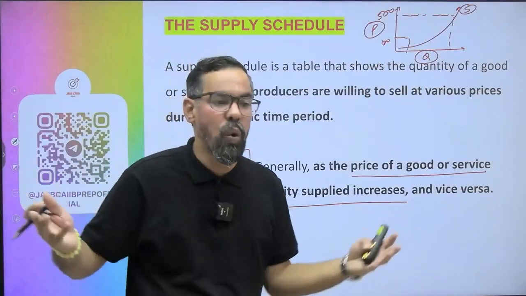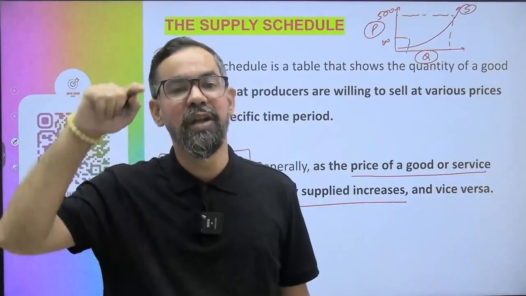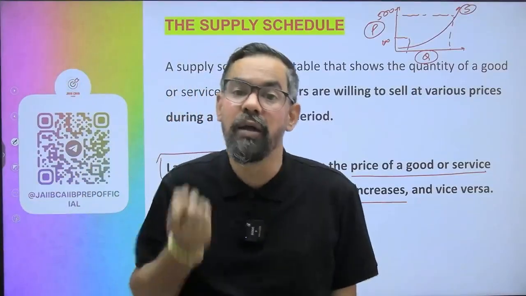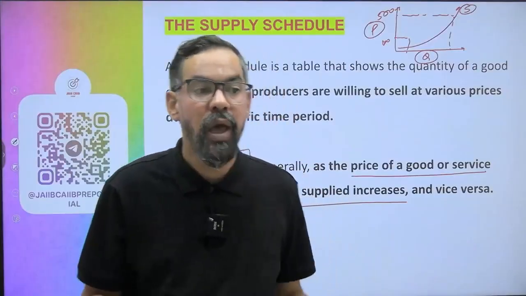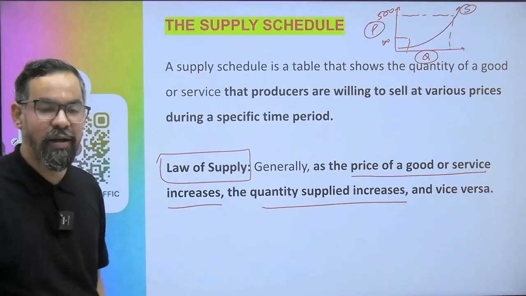Let's say you own 100 kg of gold, so now you want to sell it at the highest price, right? That is your psychology, because you are a seller, you are the owner of that product. You want to sell less at a lower price. So that is the basic law of supply.